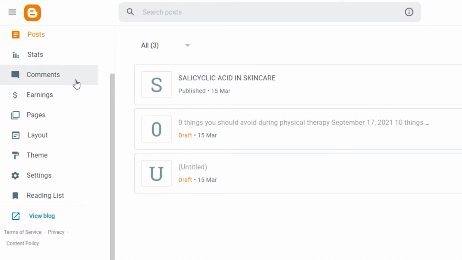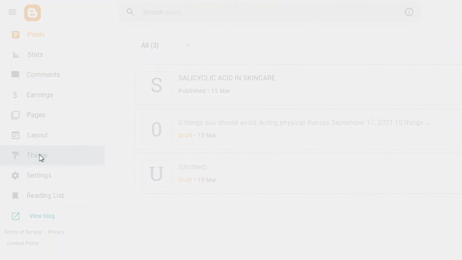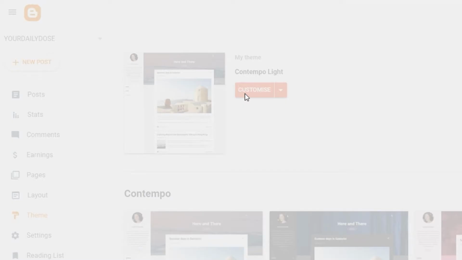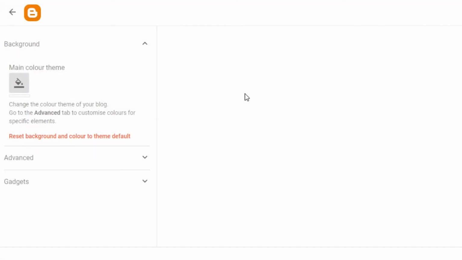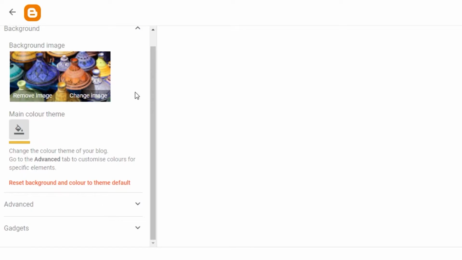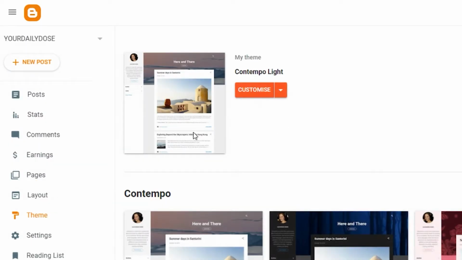To create a blog, it's super easy. You simply go to themes right here, and in themes you can customize any theme you want to. You can add a name for your blog, you can add links to your blog. You will get all of the different features in here, and then you will simply add different posts as well. So this is like a background image. I can select any theme.